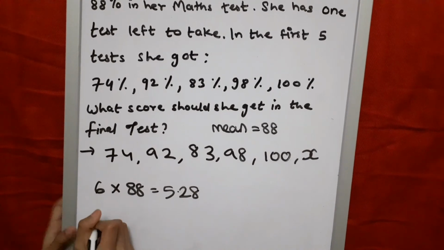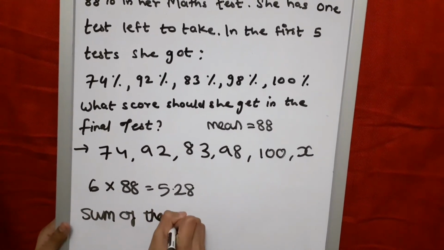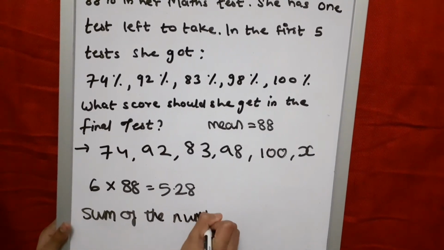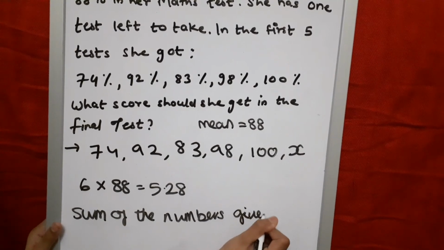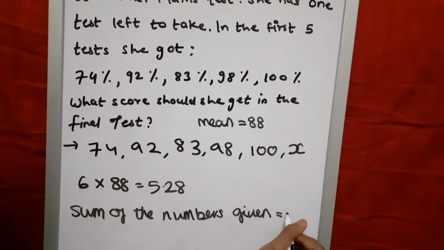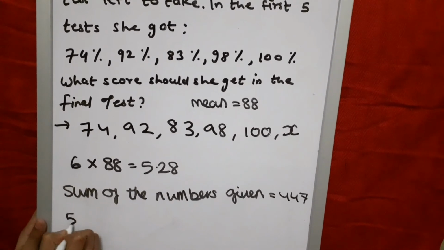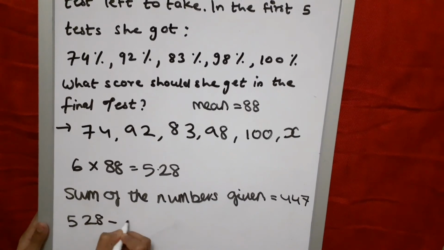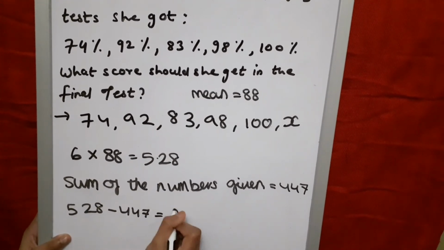Now, we need to do the sum of the numbers given, which is equal to 447. Now we need to do 528 take away 447, which is equal to 81.